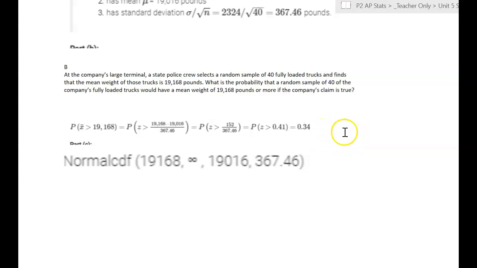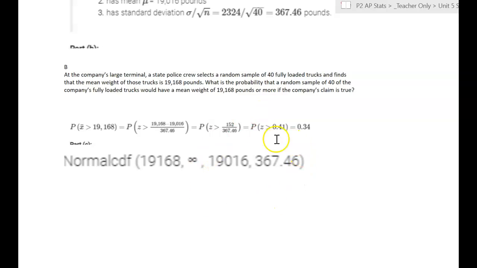And you need some sort of justification. So you either need to calculate the z-score and show your z-score calculation, or you can show your calculator steps that you're using a normal CDF distribution, and then you have your lower limit, your upper limit, the proper mean, and standard deviation.